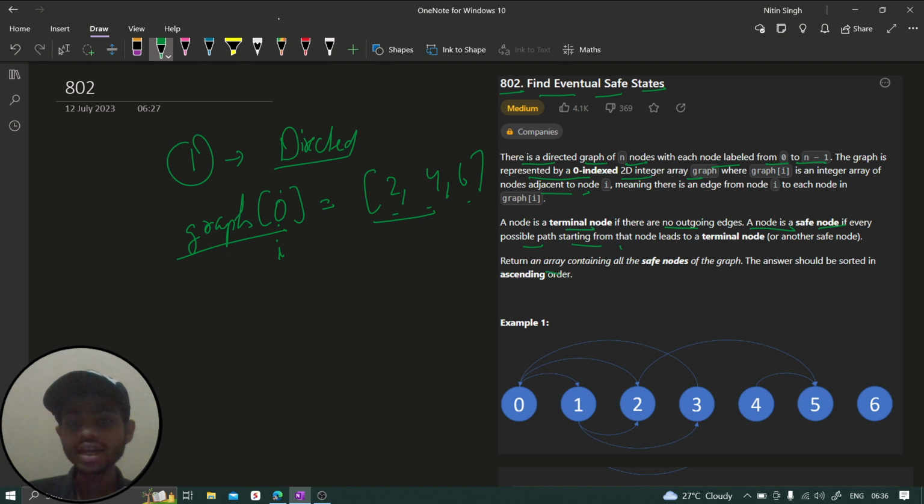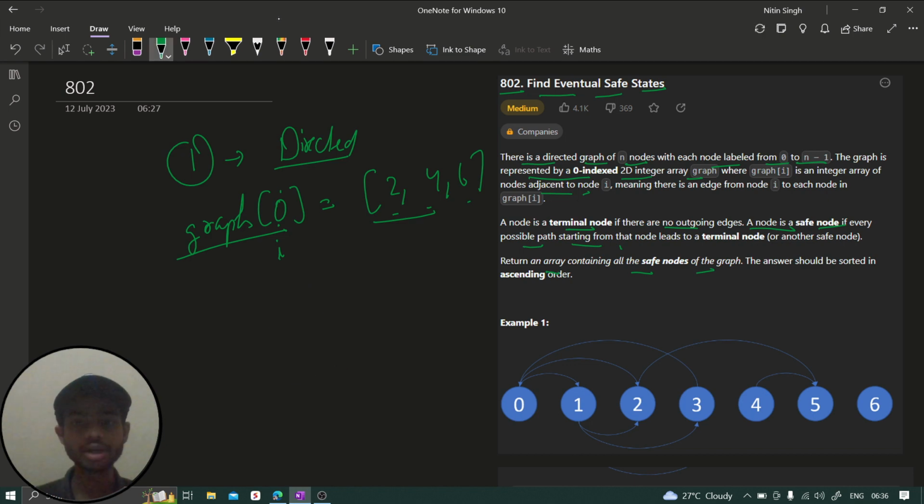Fine. Return an array containing all the safe nodes of the graph. The answer should be sorted in ascending order. Now, what do we have to return? We have to return all the safe nodes, meaning nodes from where, if we take any path, we always lead to a terminal node, and the answer should be in ascending order. That means if there are safe nodes 2, 4, 6, 0, then we have to write first 0, then 2, then 4, then 6. It should be in sorted order.